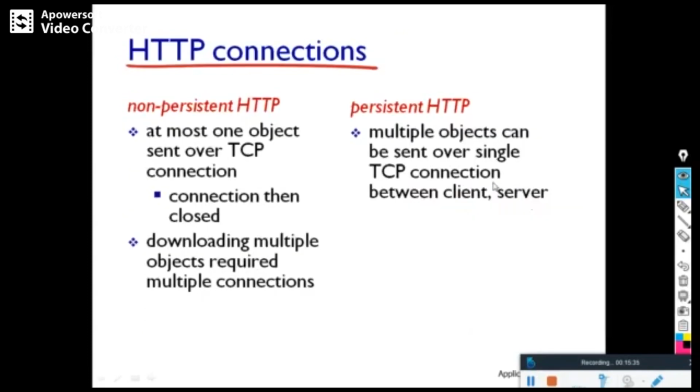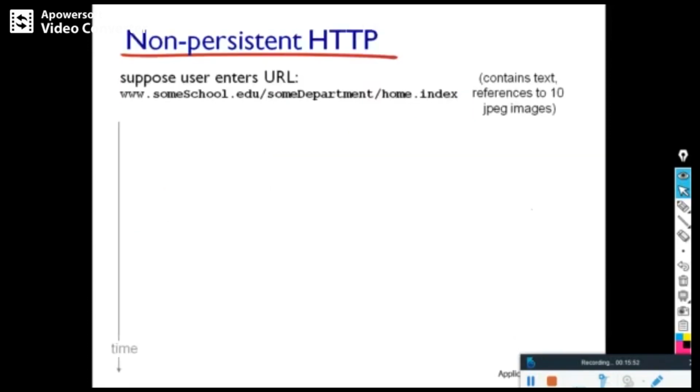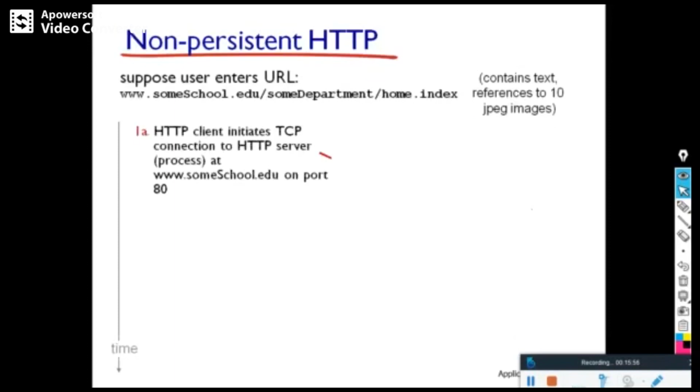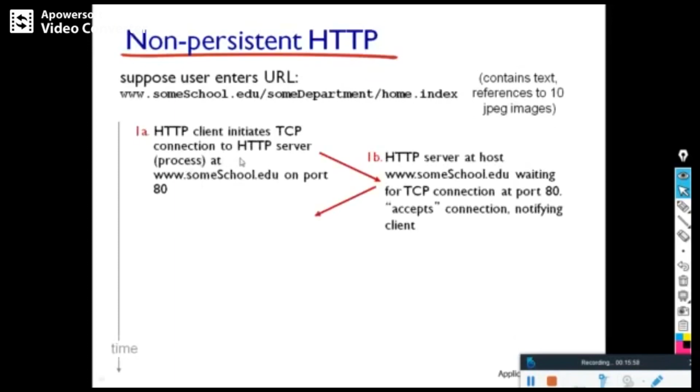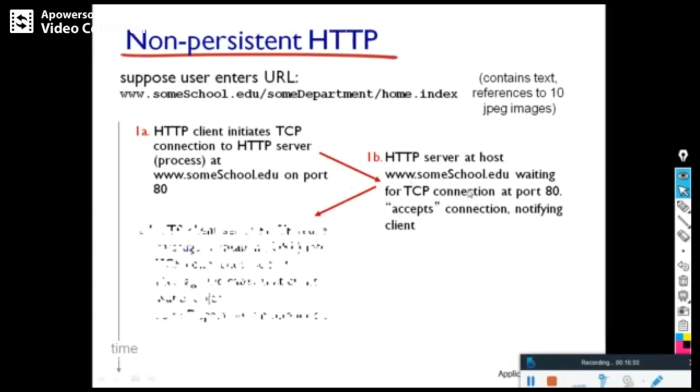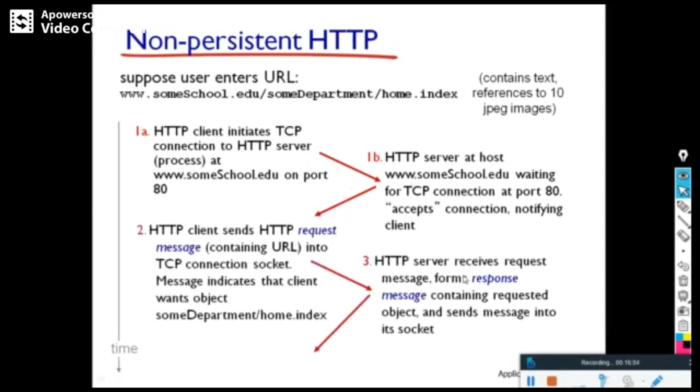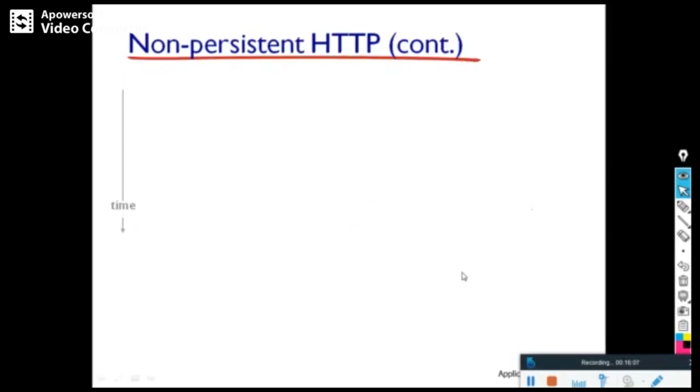So this is an HTTP connection. In HTTP, connections are of two types: non-persistent and persistent. Non-persistent is the one where, to download multiple objects, multiple connections are required. But with a persistent connection, with a single connection, multiple objects can be downloaded. You can see a non-persistent one: the HTTP client initiates the TCP connection to the HTTP server here. This is the address on the port number, and the server will respond, and the client will acknowledge. Then after that,